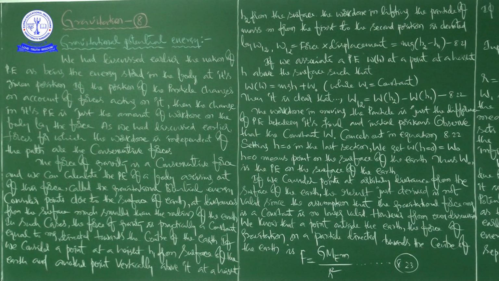In our previous chapter, work, power, energy, we had a discussion about potential energy. Potential means which indicates position, right? So the energy possessed by a body due to its position, because the body need not be at one particular place.